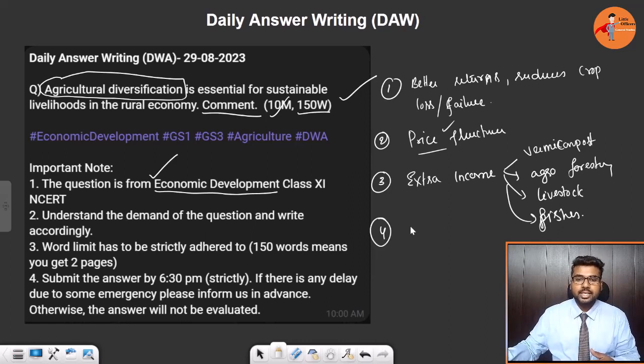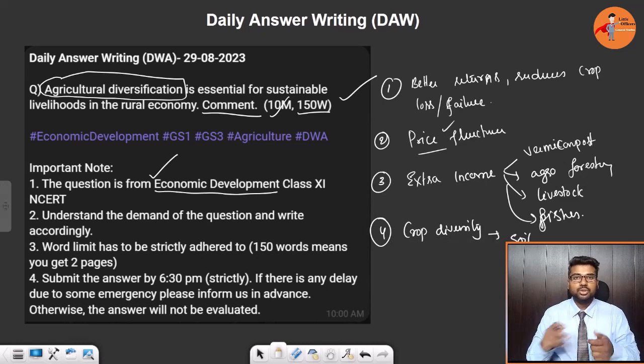And the fourth one is that crop diversification also ensures sustainability of the soil. You don't have to put more fertilizers now, and you don't have to put more pesticides now. There is integrated pest management with this diversification of crops. Plus the soil will be healthy, and the nutritional value of the soil can be recovered. This reduces your input cost, thereby increasing your income.